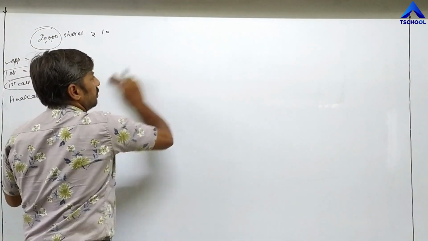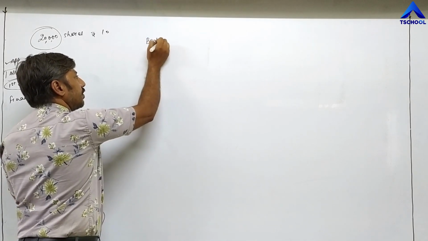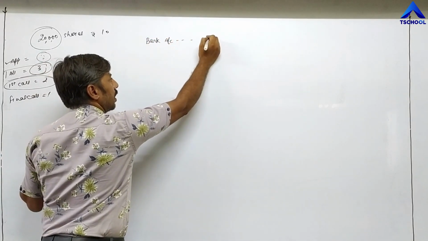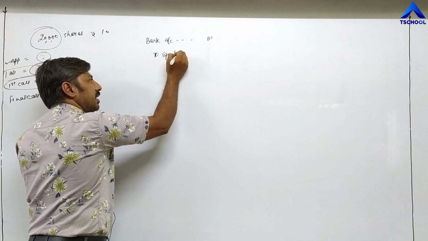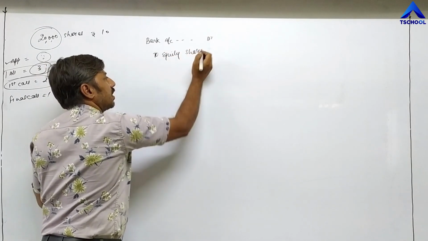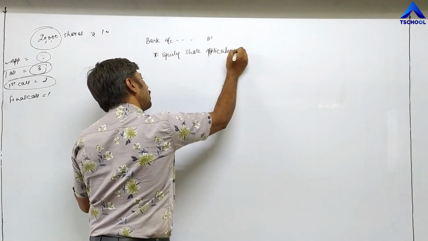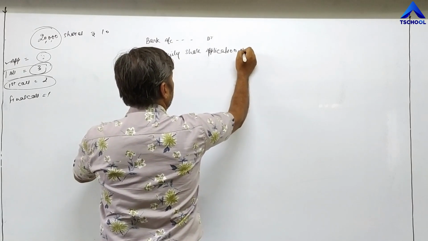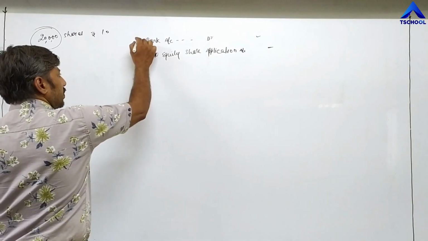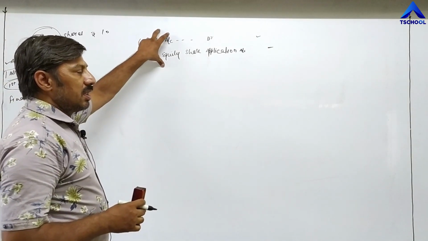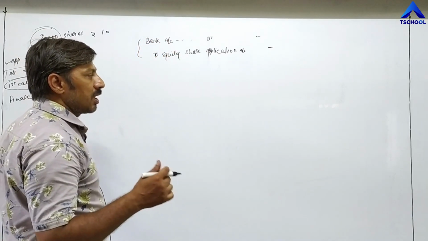First entry is bank account debit. First of all, the company receives application money, so bank account debit to equity share application account. Here we have to write the amount. First entry. Second, after receiving the money, they have to transfer this money to the capital account of those investors to whom shares have been allotted.